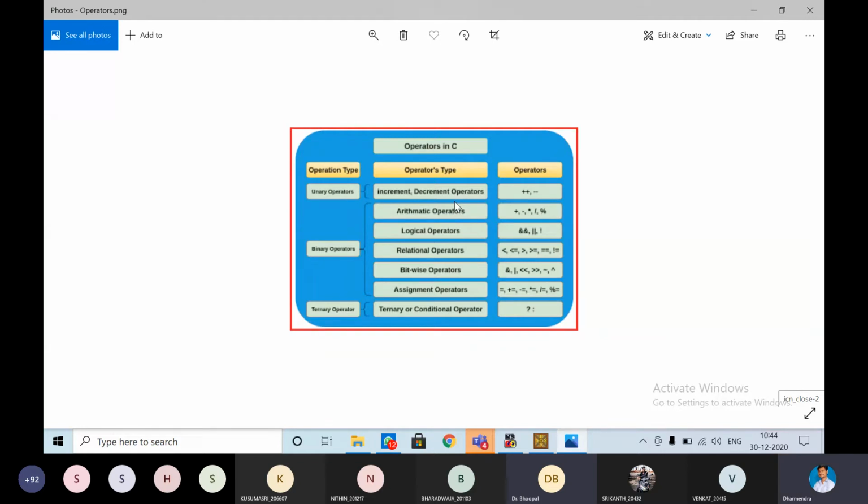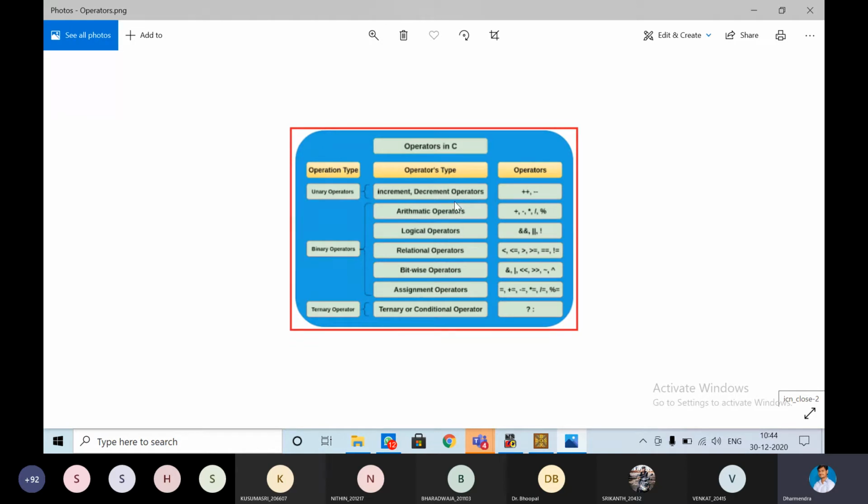Students, next important concept, that is operators. Okay, so remember this structure. Can you see? Is it visible? Should I zoom? Yes, sir. Yes, to take a snapshot of this one.